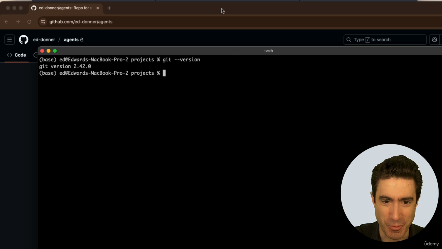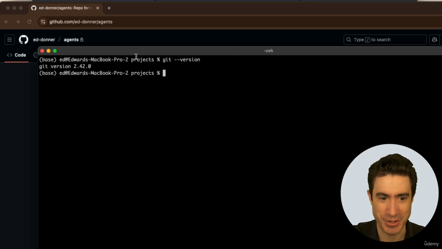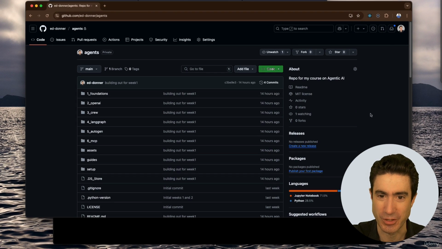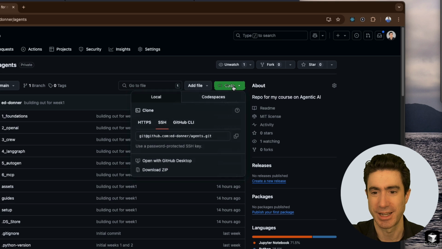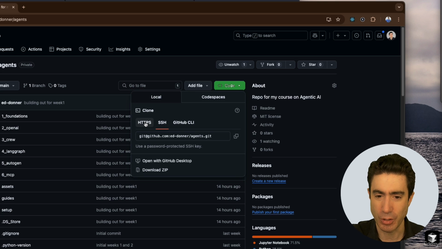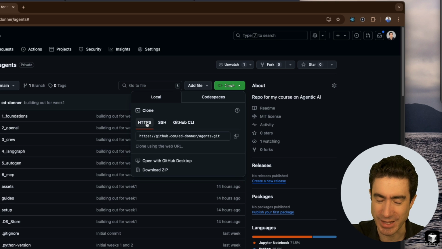Okay, so with that, if you're typing git --version, you're getting a number there. You come to the repo, you've signed in to GitHub. There's this green code button on the top right, and you press there. And I recommend that at this point you select the HTTPS version. I'm going to pick this version because I have that kind of credential, but you can also pick the other one.